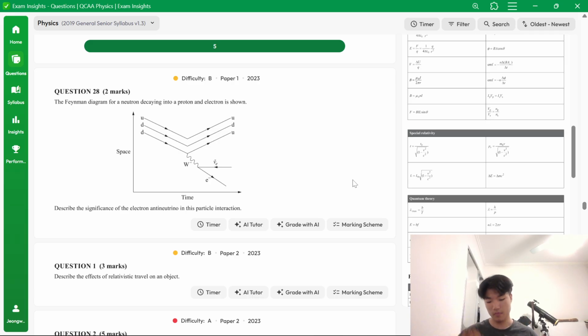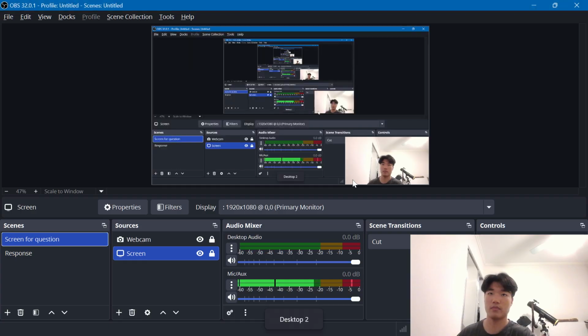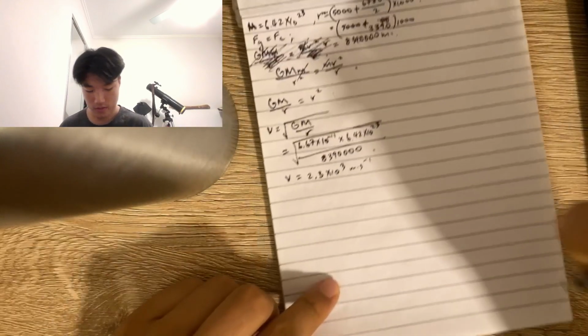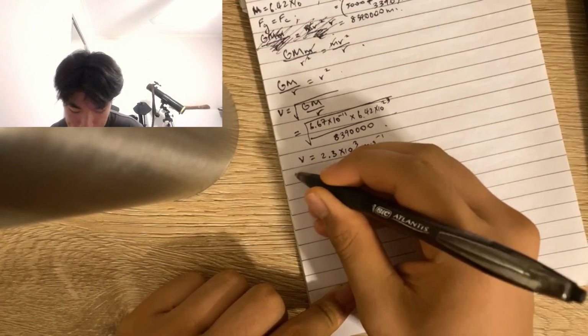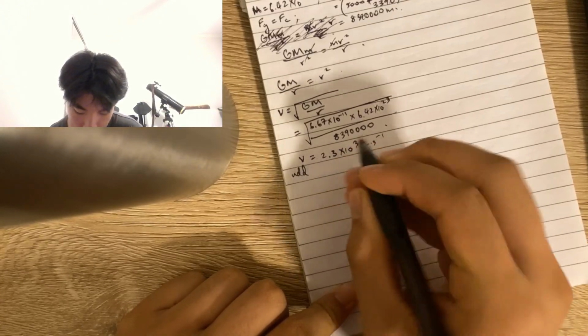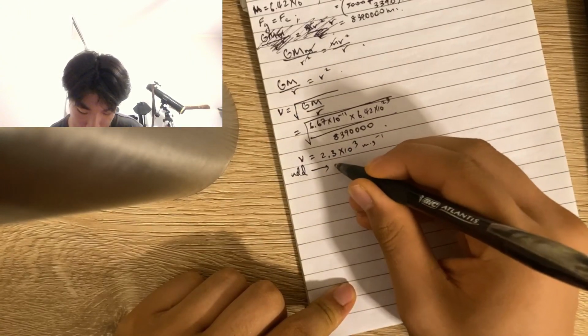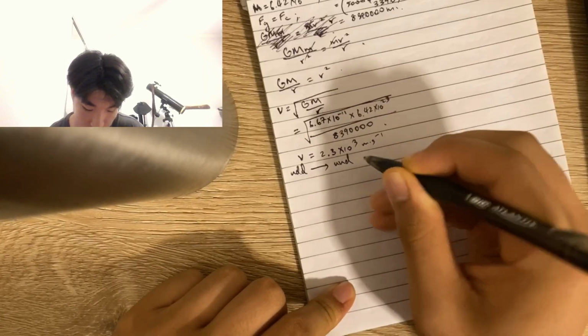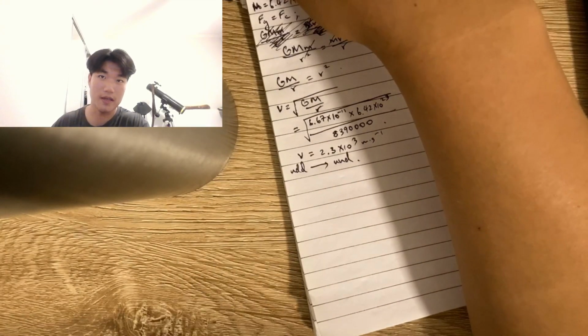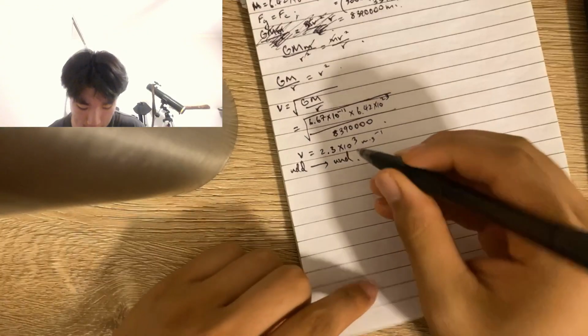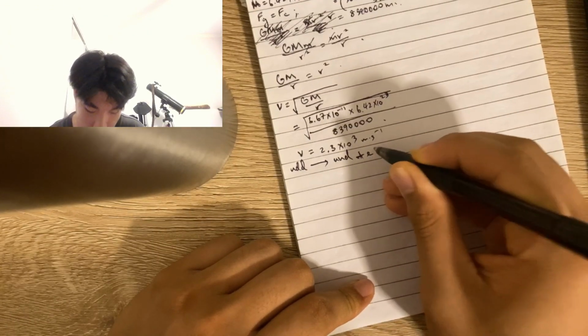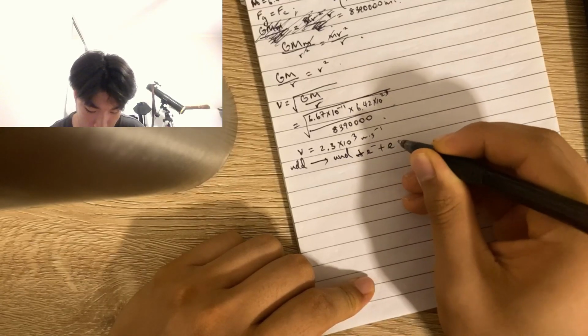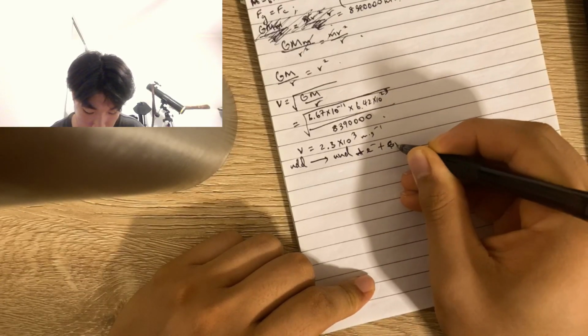I'll demonstrate why. When the neutron, which is up, down, down, decays into a proton, which is up, up, down, it's an electron and an anti-electron neutrino.